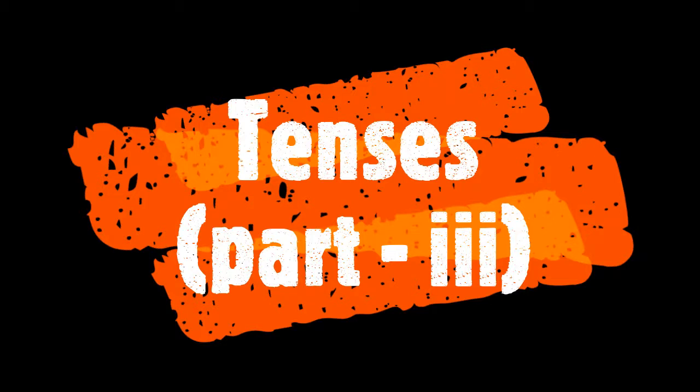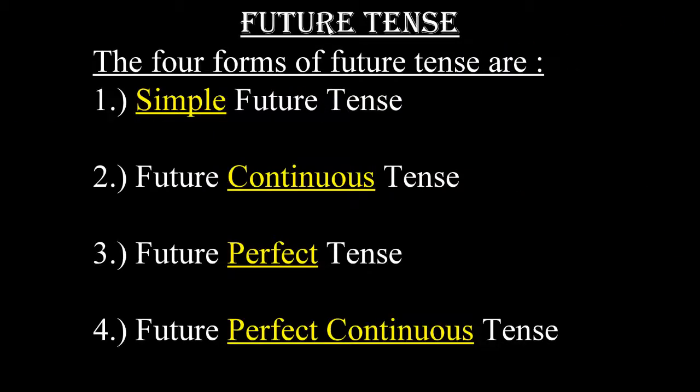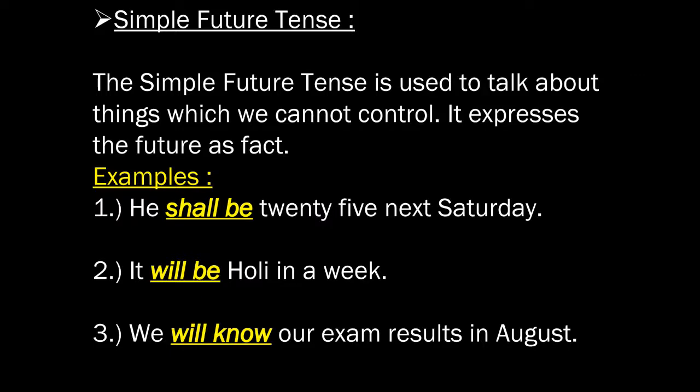In the previous two videos, we have learnt the four forms of present tense and the four forms of past tense. Now in this video, we are going to learn the four forms of future tense. Now let us see what are the four forms of future tense. The four forms of future tense are simple future tense, future continuous tense, future perfect tense, and future perfect continuous tense. Now let us get on with simple future tense.